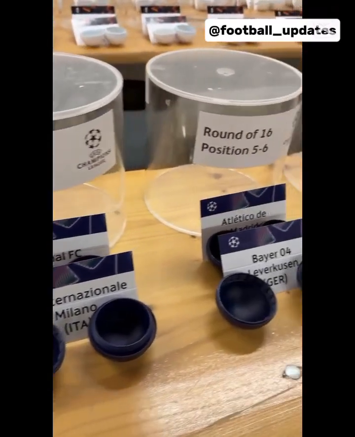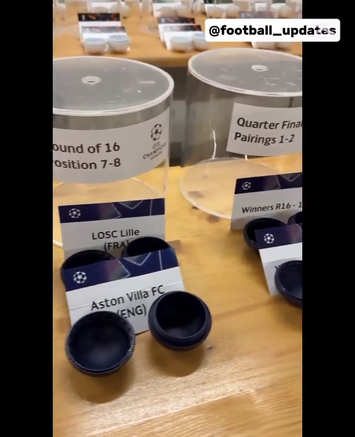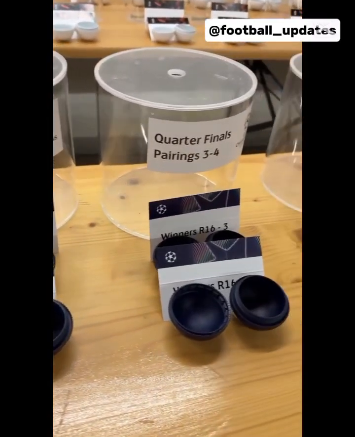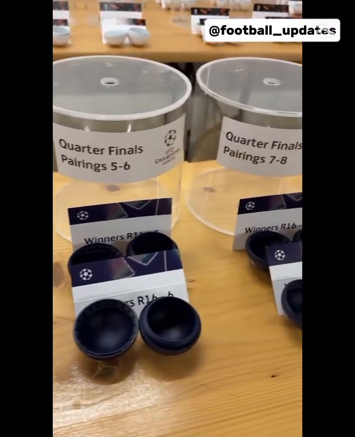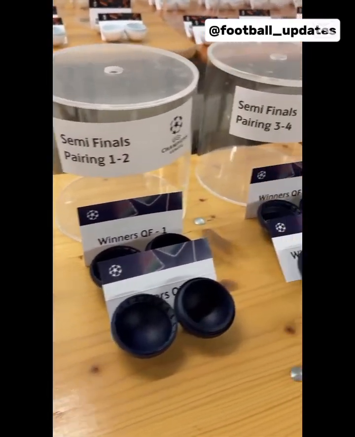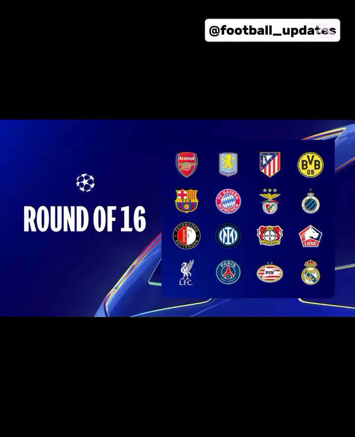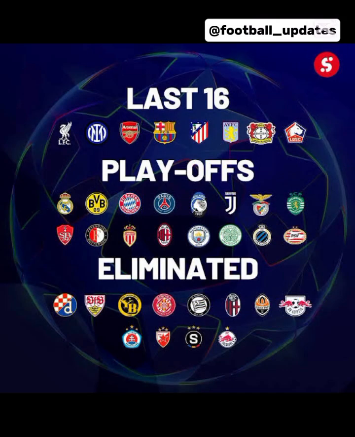The 2024-25 UEFA Champions League round of 16, quarter-final and semi-final draw took place on the 21st of February at the House of European Football in Nyon, Switzerland. The 8 winners of the two-legged knockout phase playoffs joined the top 8 sides from the league phase in the round of 16 draw. The league phase top 8 were seeded for the round of 16 draw.